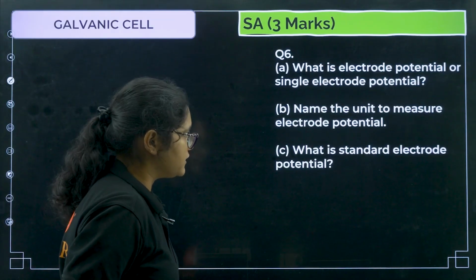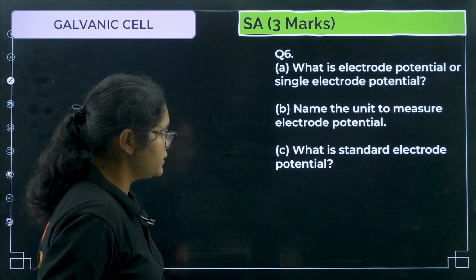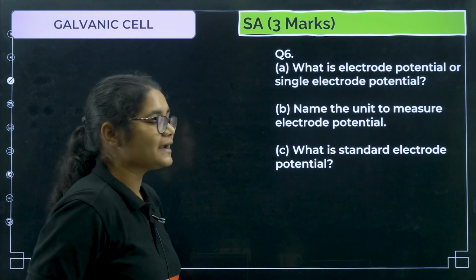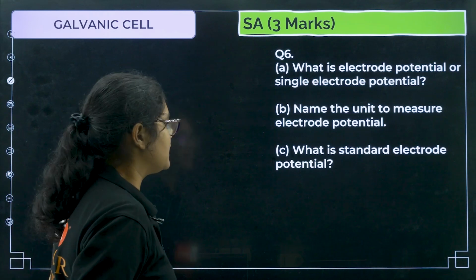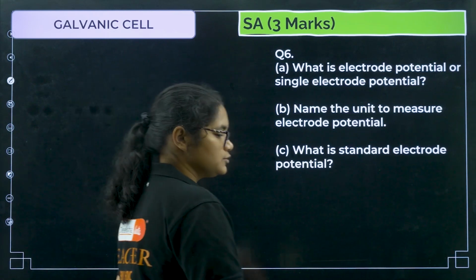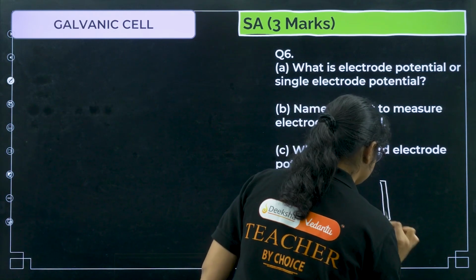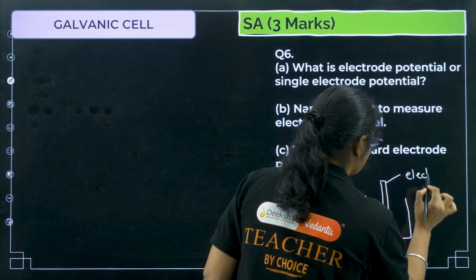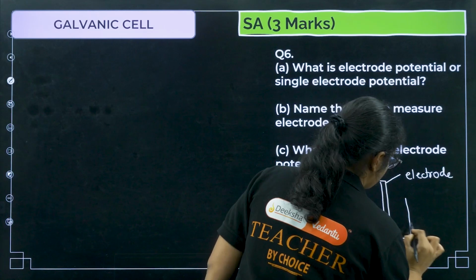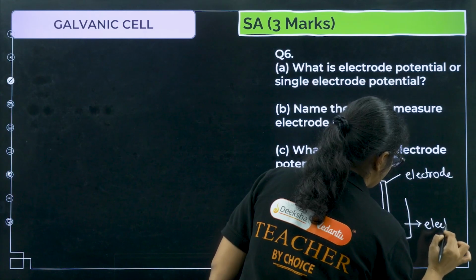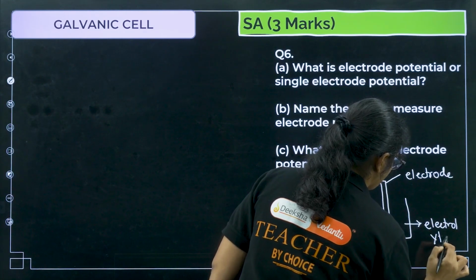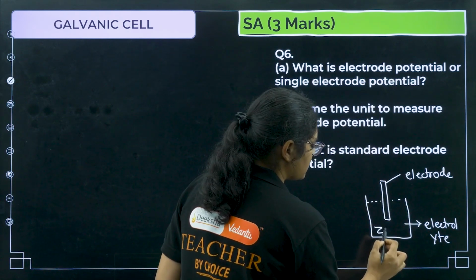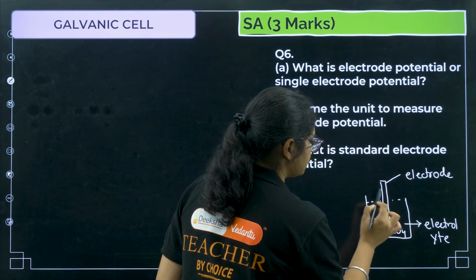What is electrode potential or single electrode potential? Name the unit to measure the electrode potential. What is standard electrode potential? Now let me explain first what is electrode potential. So when you have an electrolyte and an electrode, here we have the electrode, and here you have the electrolyte. Suppose this is zinc sulfate and this is zinc.